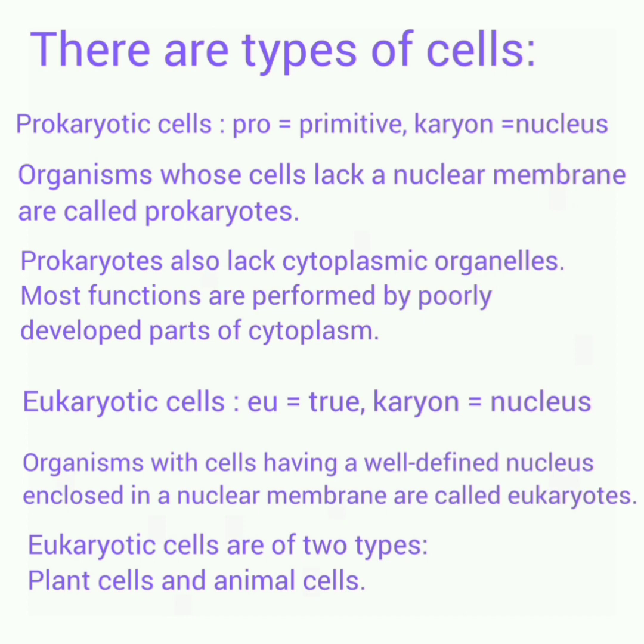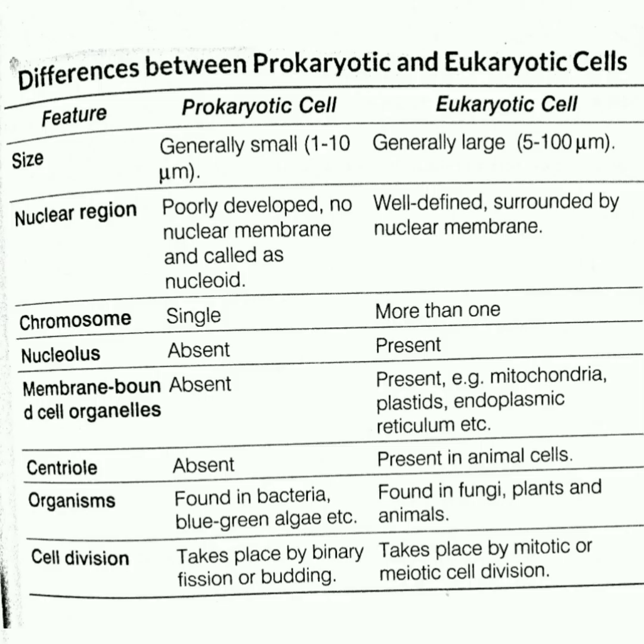In eukaryotic cells, eu means true and karyon means nucleus. Organisms with cells having a well-defined nucleus enclosed in a nuclear membrane are called eukaryotes. Eukaryotic cells are of two types, plant cells and animal cells. There are many differences between a prokaryotic cell and a eukaryotic cell.